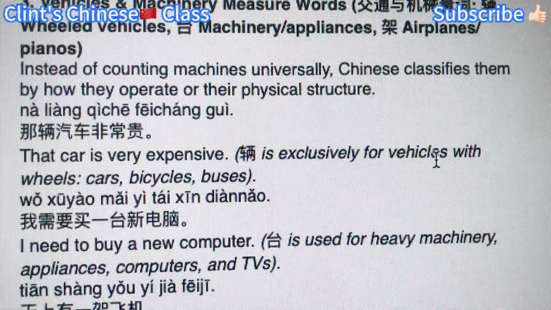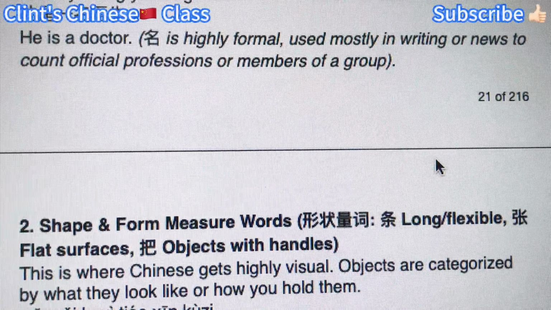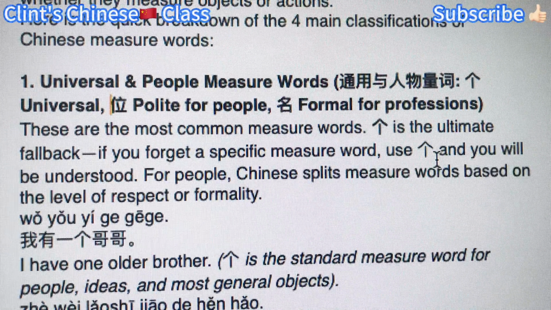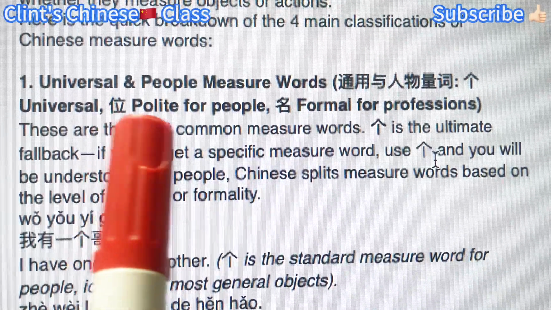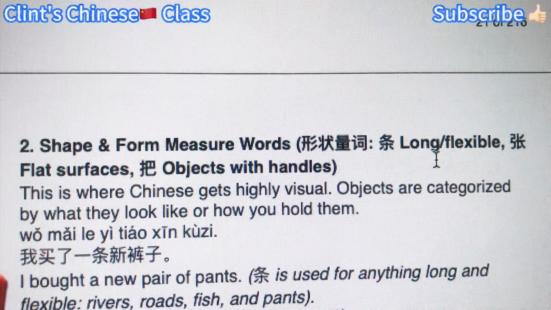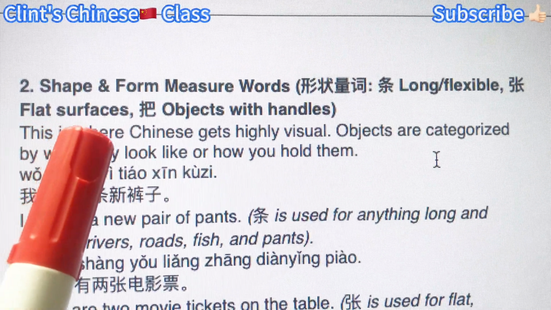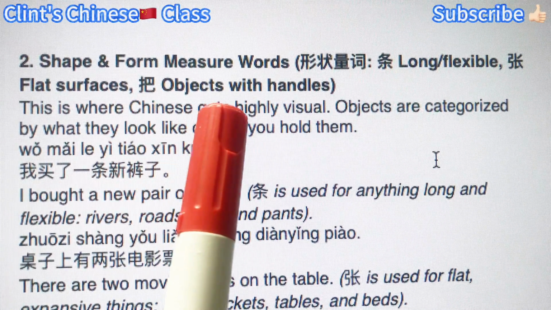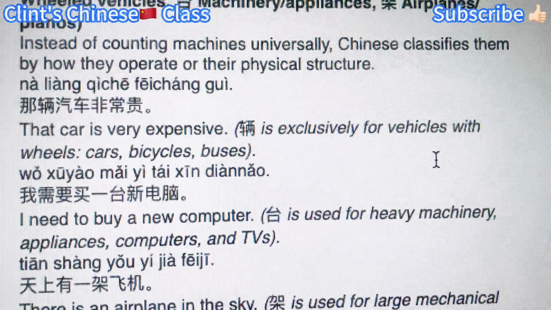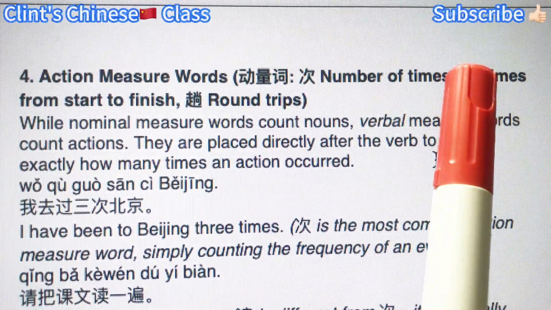All right, so these are the measure words. Actually, there are many other measure word examples, but these are the most commonly used ones. Like 个, and for people 位 and 名; for objects like 条 for long things, 张 for flat surfaces, and 把 for objects with handles; vehicles as well as action measure words 次, 遍, 趟.